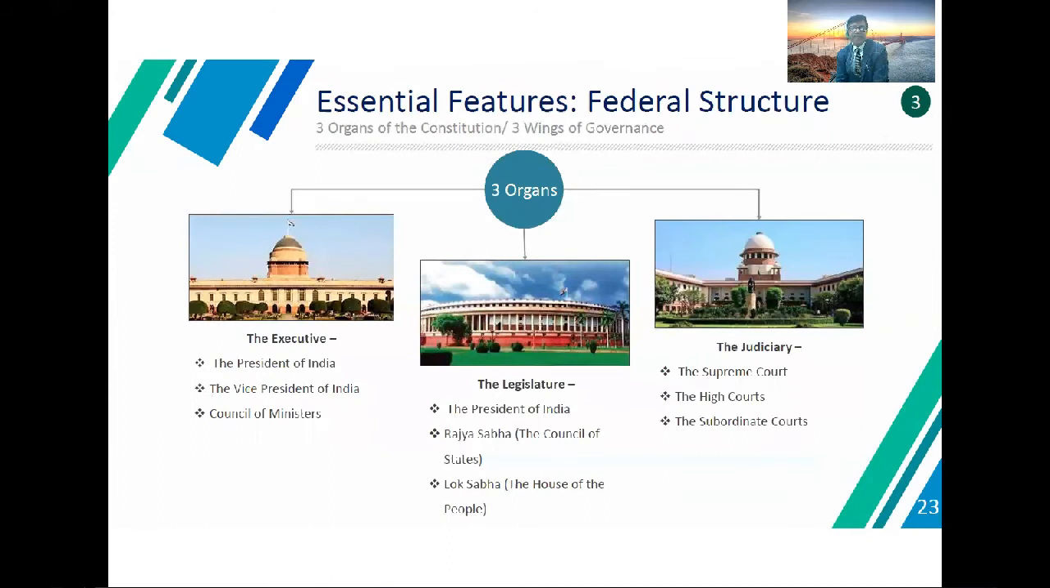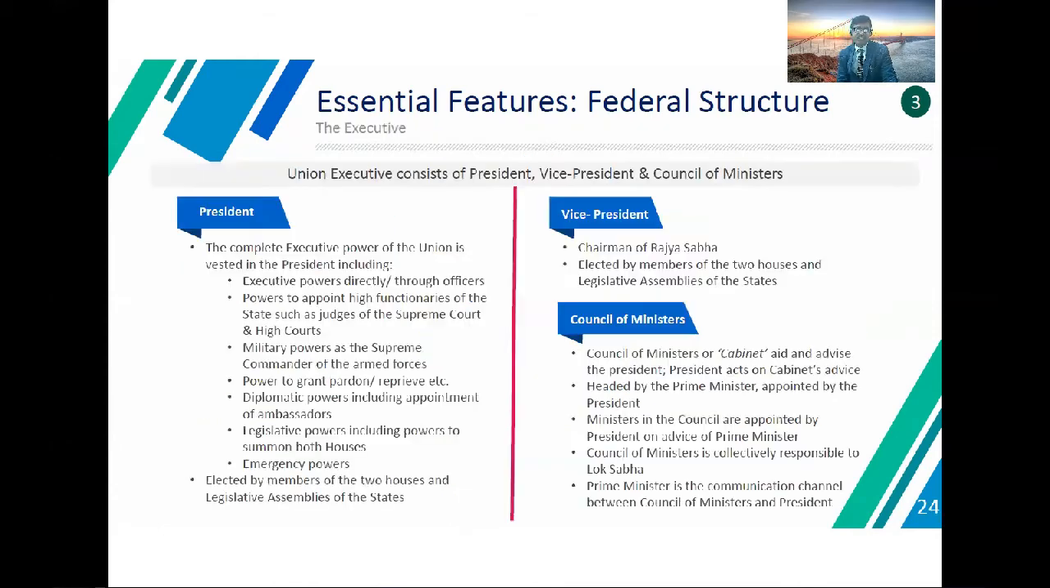So, essential feature of the federal structure: if we are talking about three organs of the constitution, three wings of the governance. So, the three organs in the constitution are the executive, second the legislative, and third the judiciary. The executive council: the President of India, Vice President of India, and Council of Ministers deal with this executive council. The Legislative Council: the President of India, Rajya Sabha, the Council of the State, and Lok Sabha, the House of the People. The Supreme Court, High Court and subordinate courts are the parts of the judiciary. These are the three organs of the federal structure.